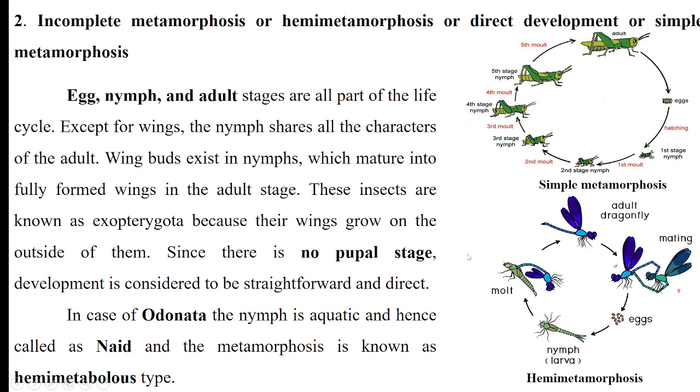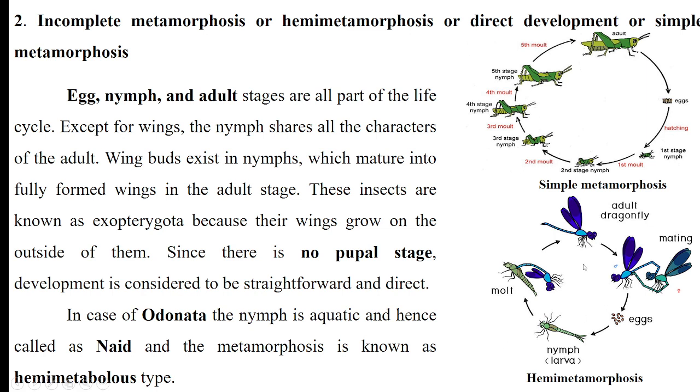However, in the case of odonatans, this incomplete type of metamorphosis is there, but here the nymph may also be called a larva. Three stages are there: egg, nymph, and adult. But this nymph is aquatic in nature and predatory also, hence it is called a naiad instead of a nymph.